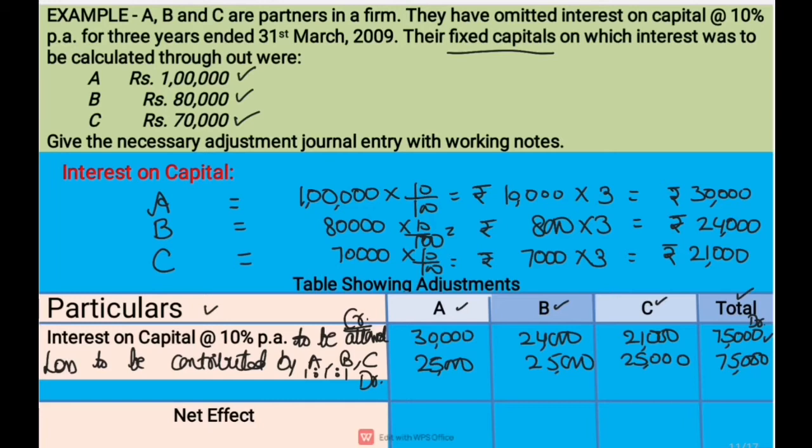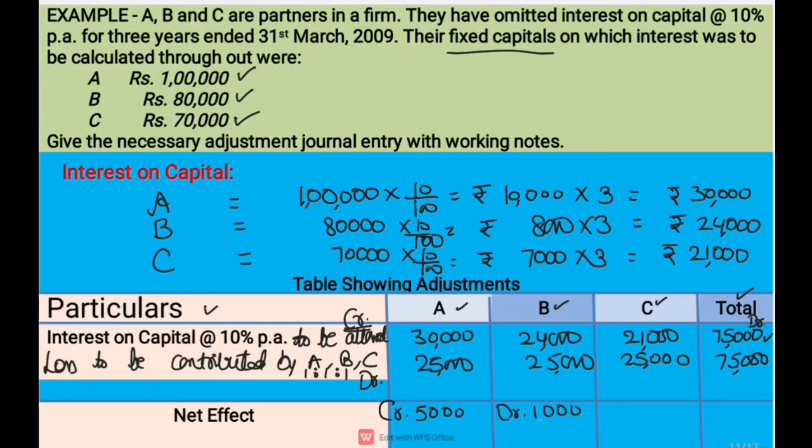Next we will see the net effect. A's current account is credited with rupees 30,000 and debited with rupees 25,000. So A's current account will have a net effect of rupees 5,000, and B's current account is credited with rupees 24,000 and debited with rupees 25,000. Then B is having a net effect of rupees 1,000 on the debit side.